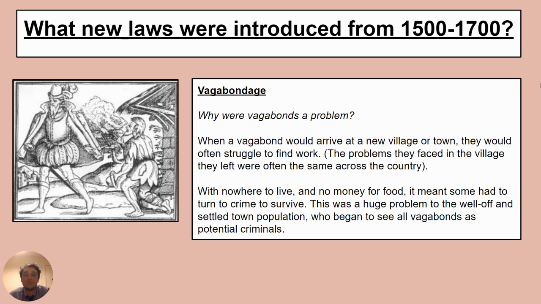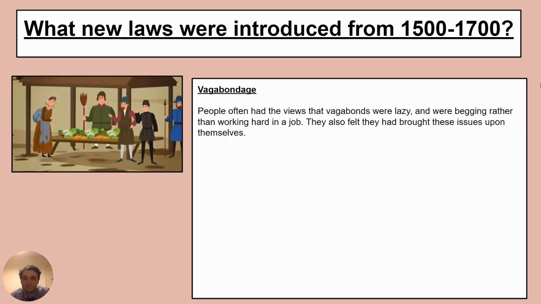Now, this was a problem if you lived in this town and you were well off, because now you were starting to see vagrants turn up in your town, and these were seen as potential criminals. People saw all the vagrants and vagabonds as potential criminals as a result, because they were all capable of crime if they didn't find a job. And people often had the view that these vagabonds were lazy and they were beggars, rather than working hard for a job. The idea is they just didn't want to work hard. They would rather just beg for money instead. And they also thought they'd brought these issues on themselves.